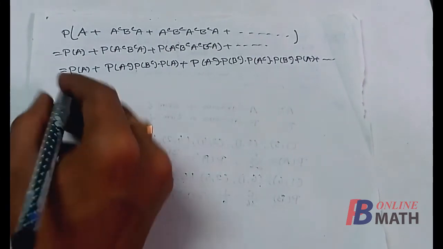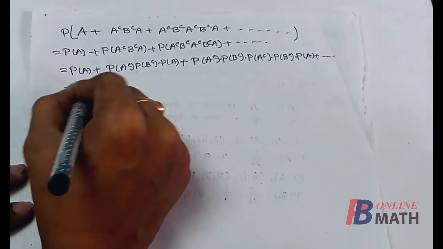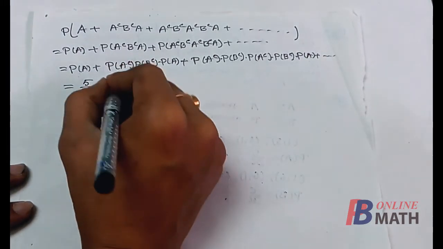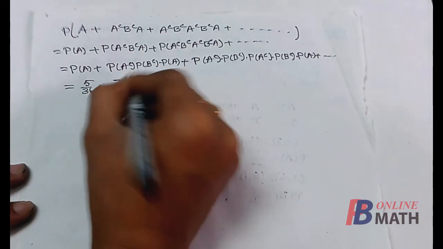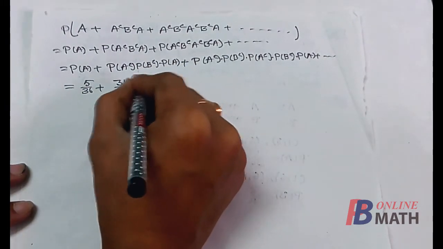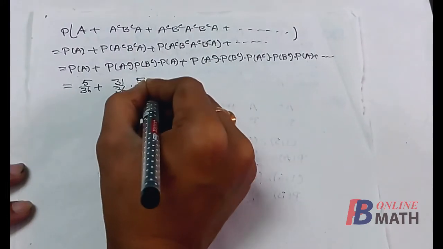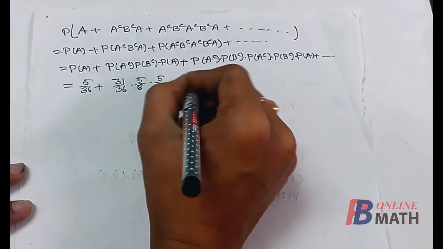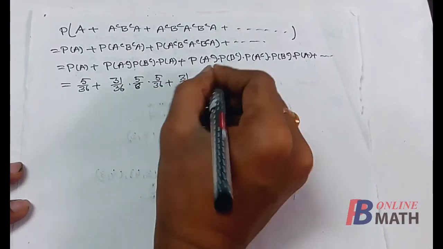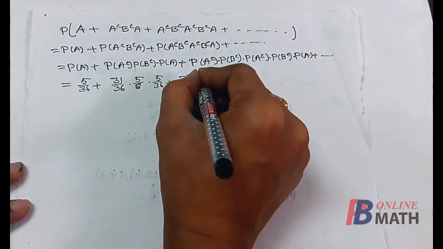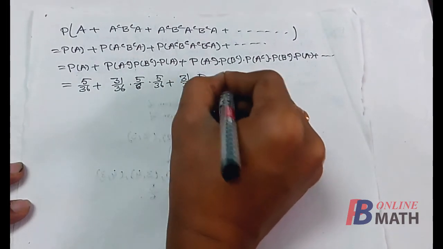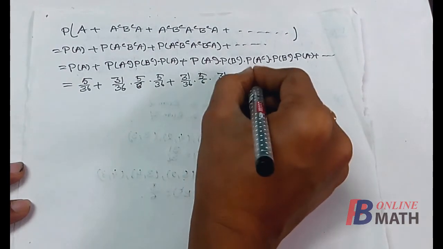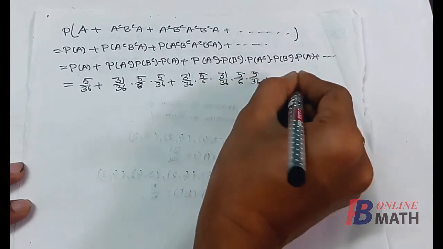Now the probability of A is 5 by 36, plus the probability of A complement, which is 31 by 36, times the probability of B complement, which is 5 by 6, times the probability of A, 5 by 36, plus 31 by 36 times 5 by 6 times 31 by 36 times 5 by 6 times 5 by 36, up to infinity.